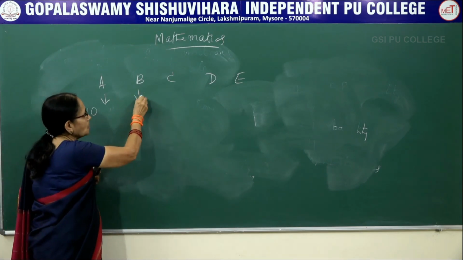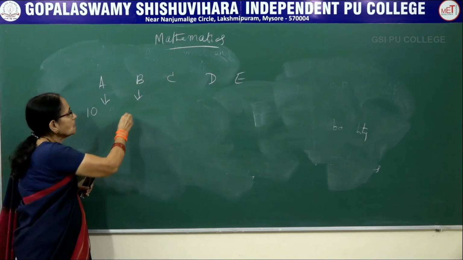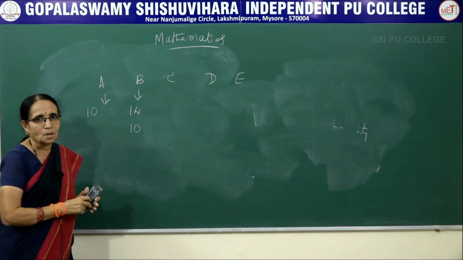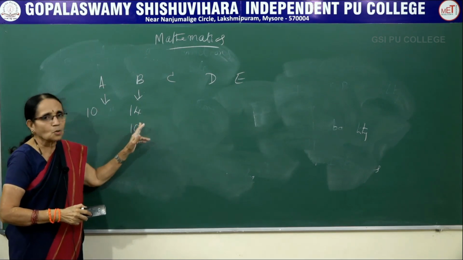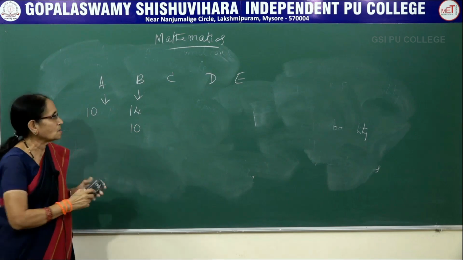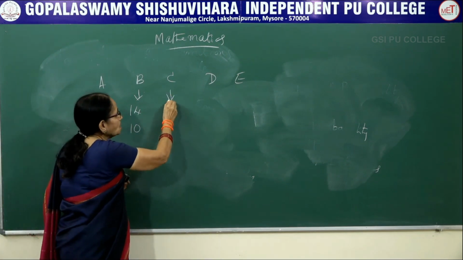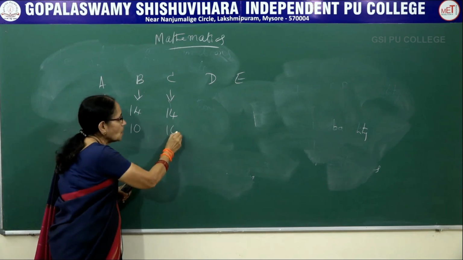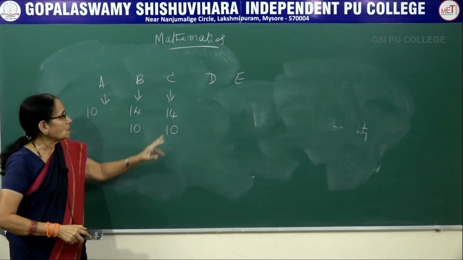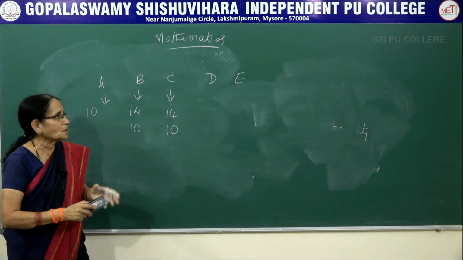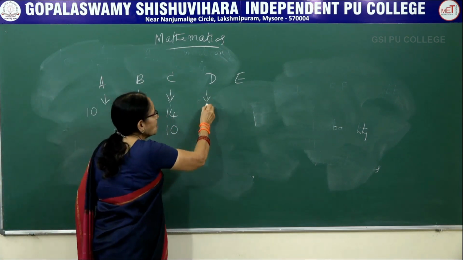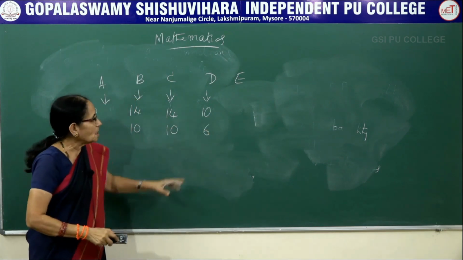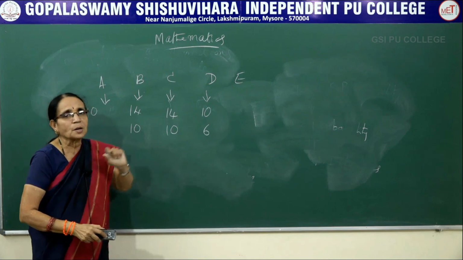Now, come to the second part, B. Here there would be 14 questions. You have to answer 10 questions. We will be having choice here. Each question carries 2 marks. Next, Part C also has 14 questions, out of which you have to answer 10 questions, and each question carries 3 marks. And Part D has 10 questions, out of which you have to answer 6, and each carries 5 marks here.